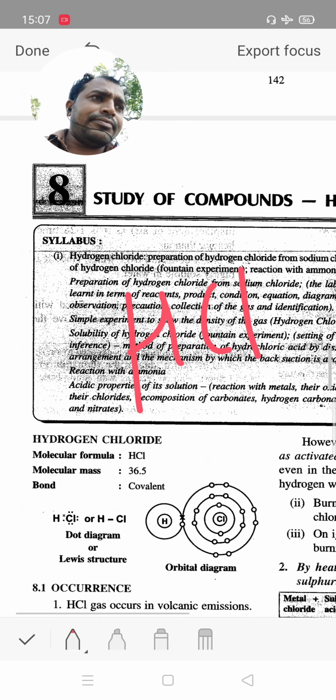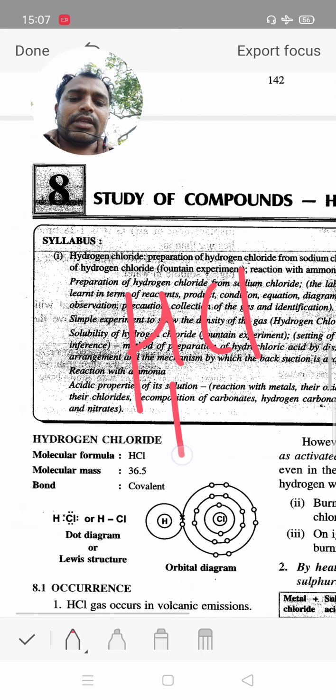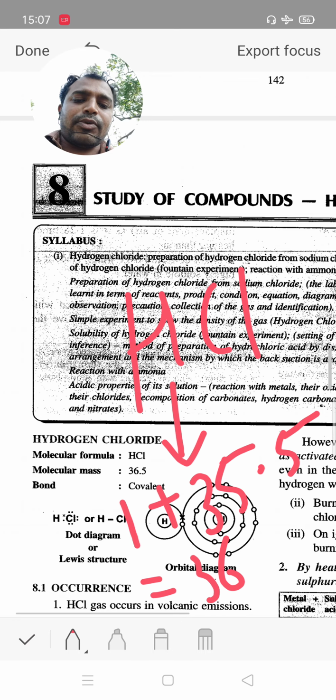Now hydrochloric acid, molecular formula HCl, and its molecular mass: hydrogen 1, chlorine 35.5. So the molecular weight or molar mass of hydrogen chloride is 36.5.